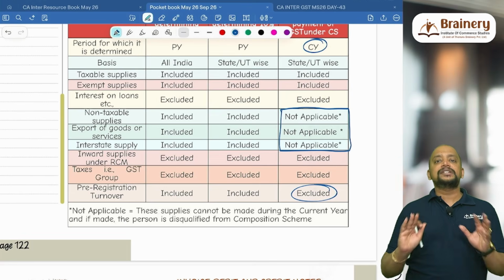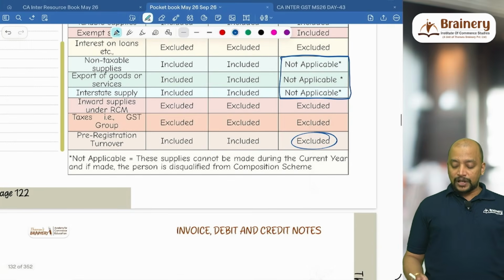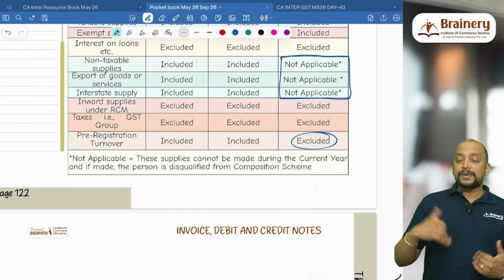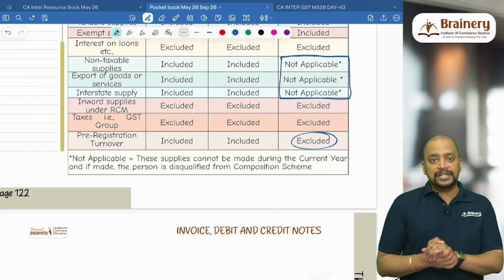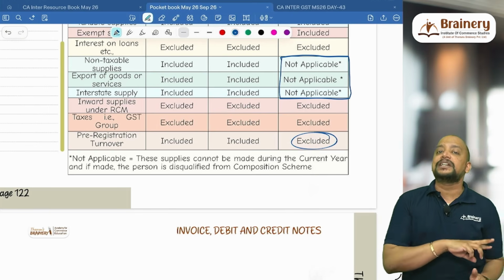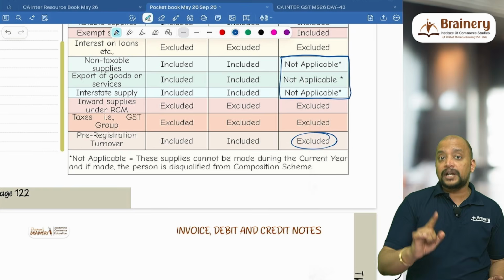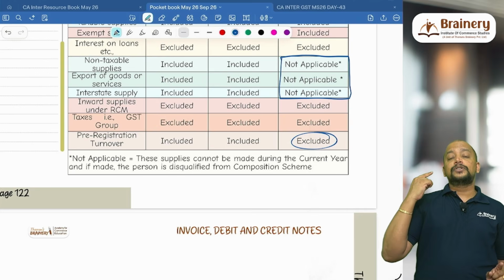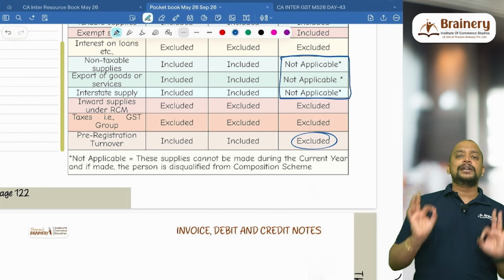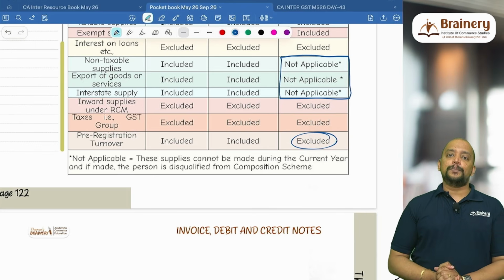The same provision is even applicable in case of 10(2)(a). And not applicable means what? These supplies cannot be made during the current year, and even if they are made, the person is disqualified from the composition scheme. One important point you need to remember, which is a contradicting point from the study material, is that whenever you are under composition scheme, when you are under 10(1) and you render services, up to the 10% limit, the rate applicable is 1% of taxable turnover. That's the only place there is a contradiction. So with this, we have completed the composition scheme.